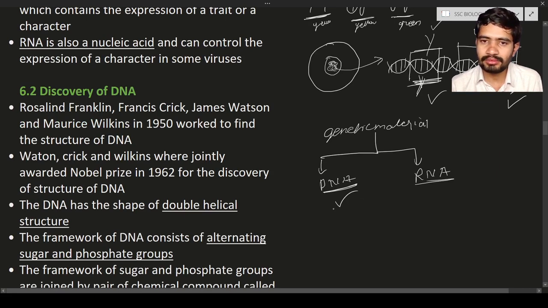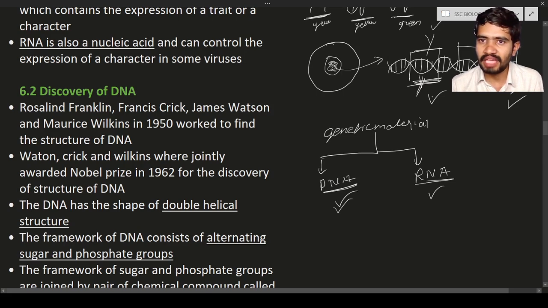In most organisms DNA is the genetic material, but in a few organisms like some bacteria and some viruses, RNA is the genetic material. Whether it is DNA or RNA, they carry the information or traits from parents to the progeny or offspring. So this is about RNA and DNA. They control the expression of characters.